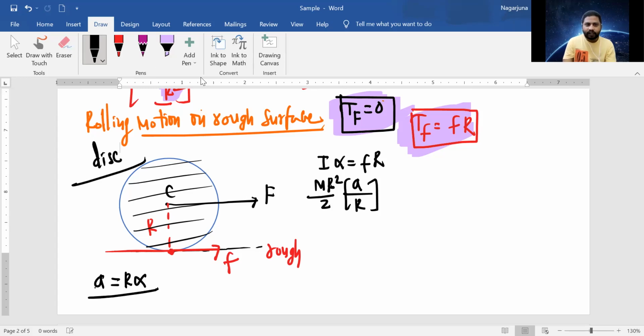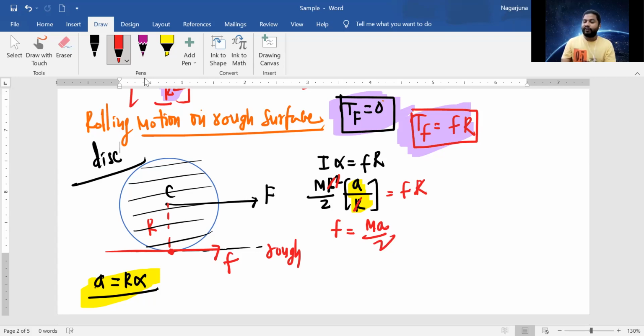So alpha is a by R, which is equal to F into R. One R cancels, and this R also cancels. And the frictional force is how much? It is Ma by 2.